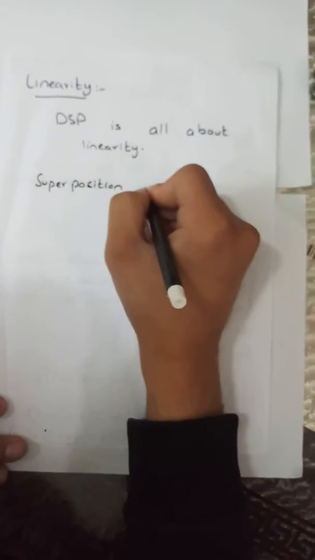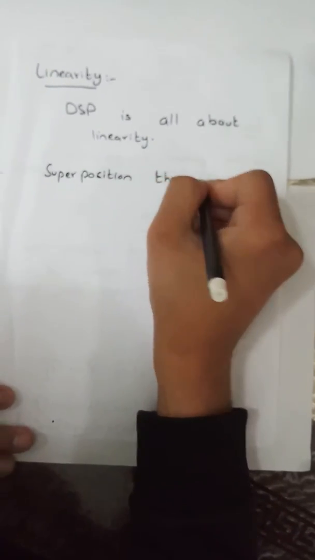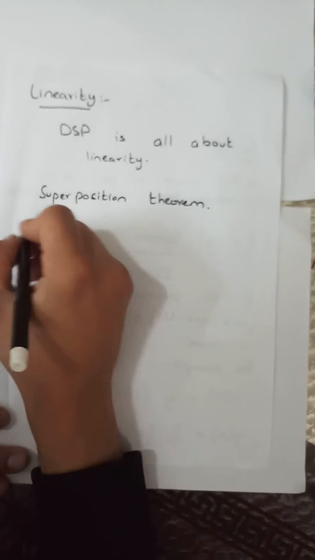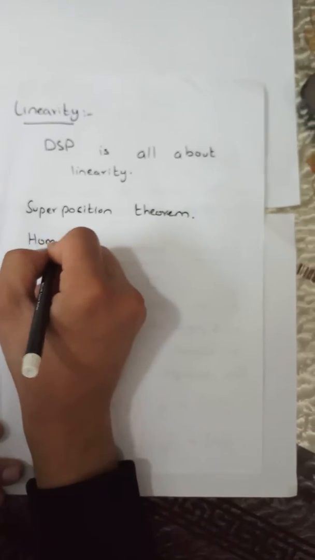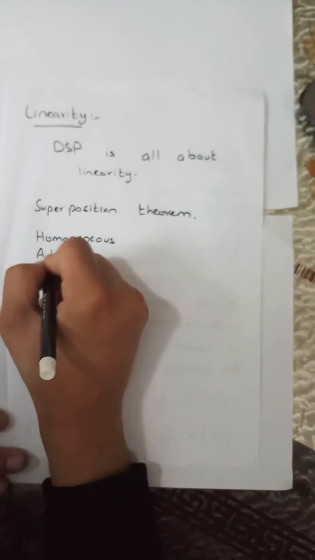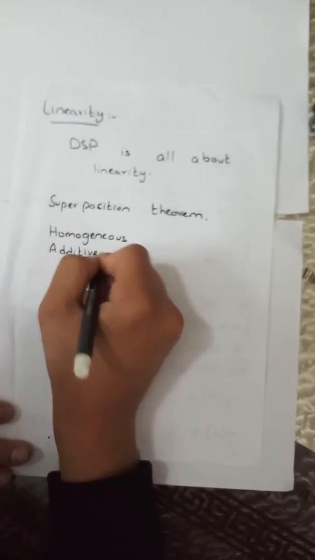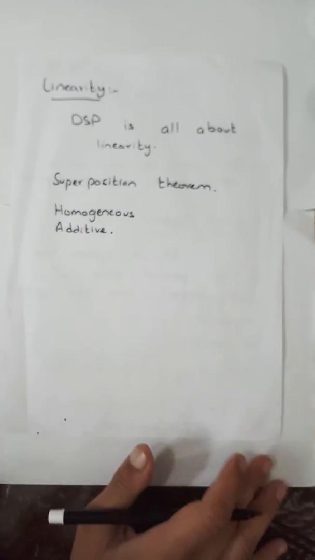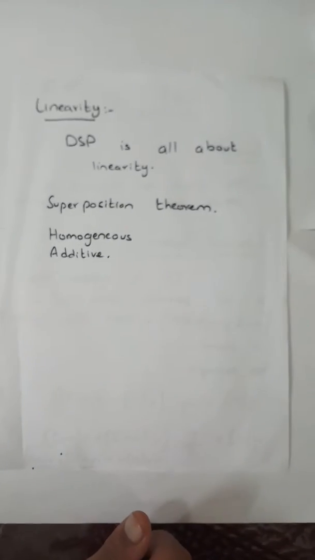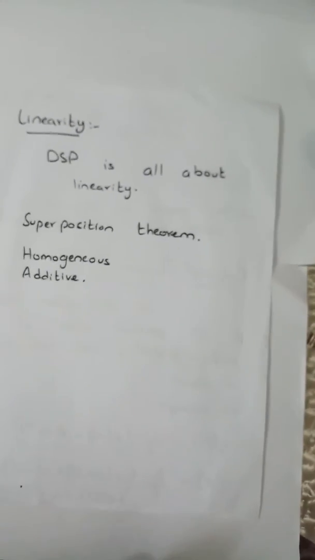Superposition theorem. And what is it? Homogeneous, additive. The system must be homogeneous and additive. It must show homogeneity and additivity. Then the system would be linear. Otherwise the system will not be linear.